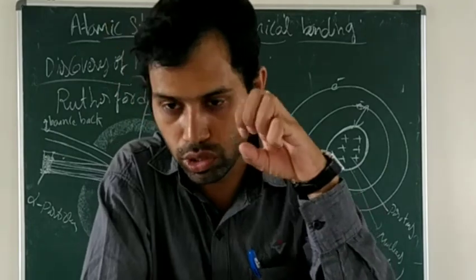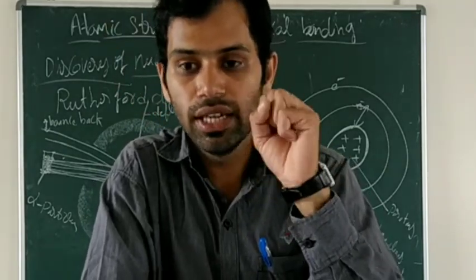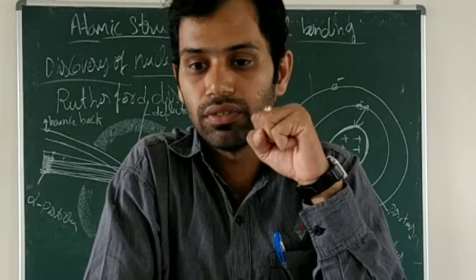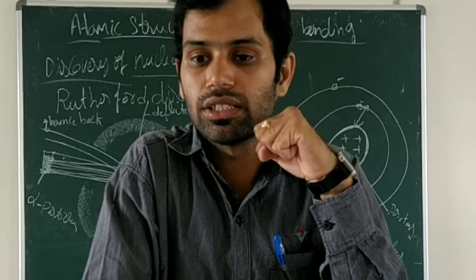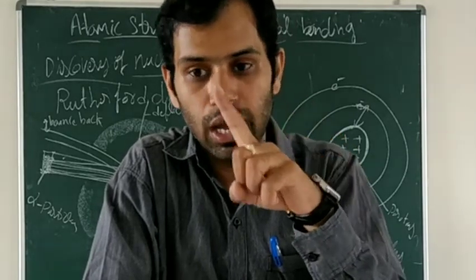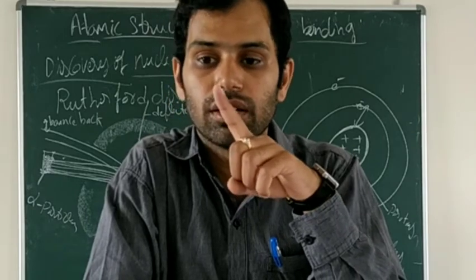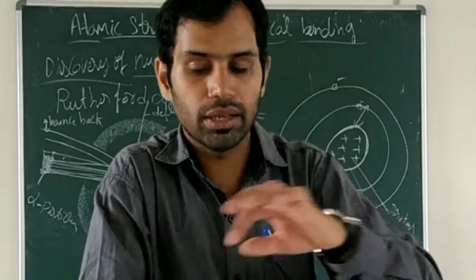Then there is a collision between the nucleus and the electron, which affects the structure of the atom, so there is a collapse of the atom. Because of these reasons, this is one of the drawbacks of Rutherford's atomic model: it does not explain the stability of an atom.